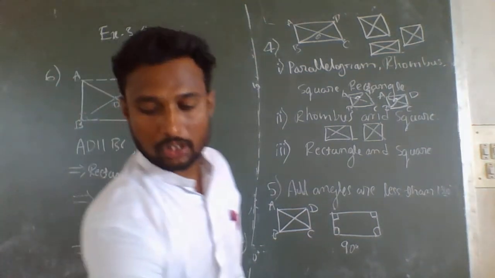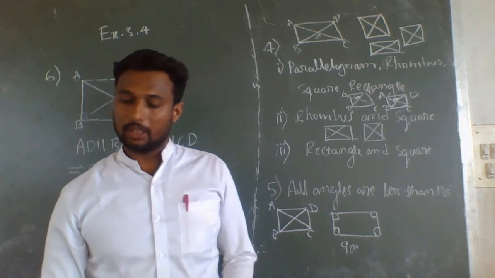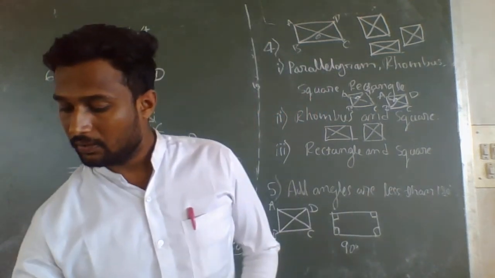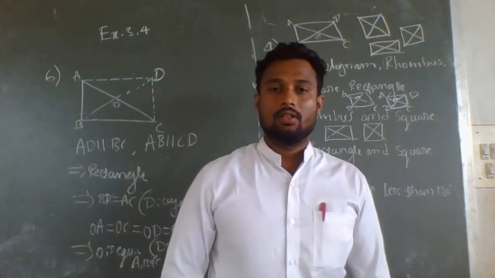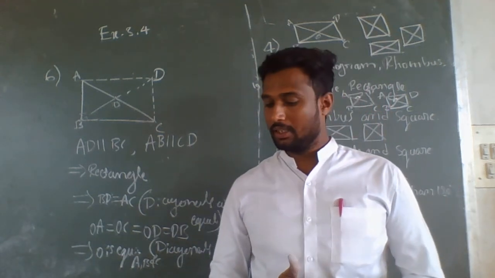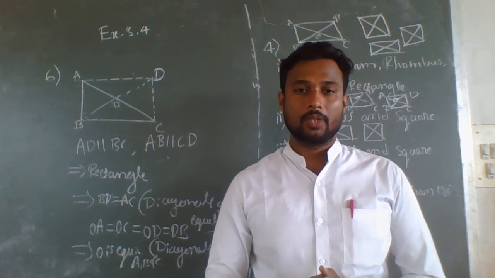So I hope you all are clear with exercise 3.4. This completes the chapter Understanding Quadrilaterals. In the next class I will continue with the 4th chapter. Try to practice all the problems of exercise 3, and if you have any doubt, don't hesitate to ask me. Thank you all.